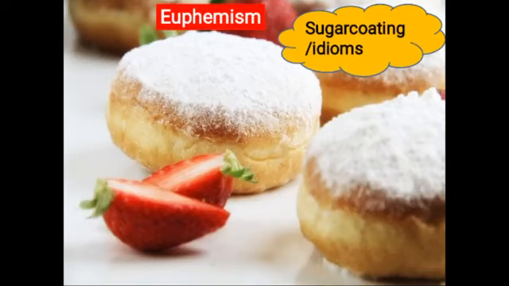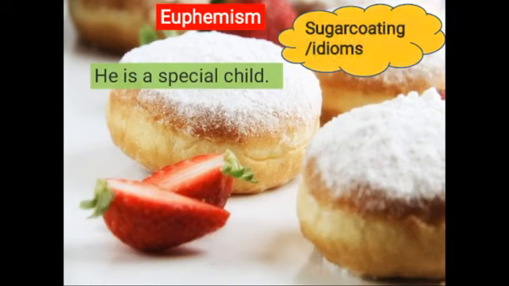The next is euphemism. Now, by looking at the lovely picture, you must have understood that it means sugarcoating, to say something diplomatically so that somebody doesn't feel bad. You can also use idioms for that, for example, put off or lay off or pass away.